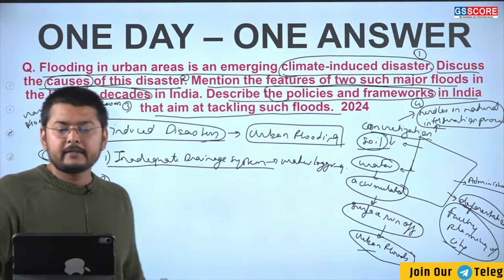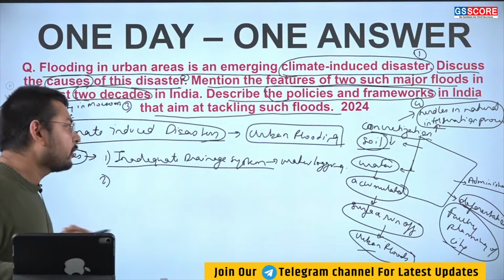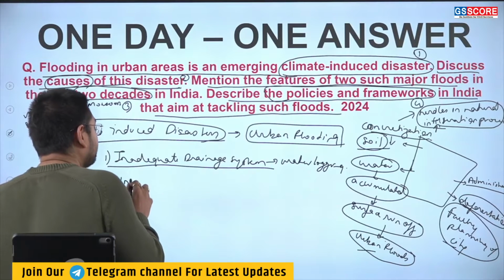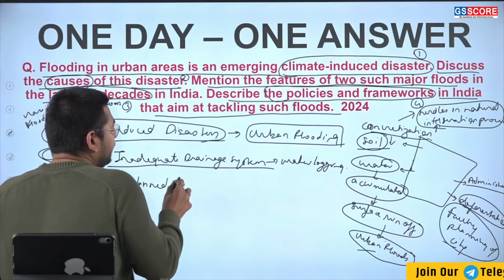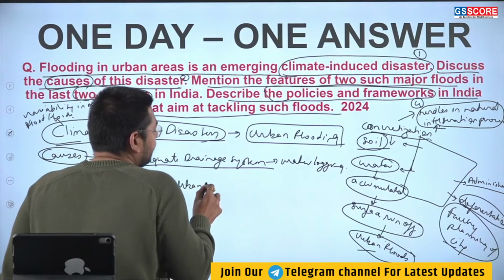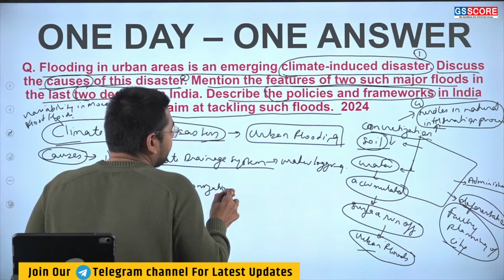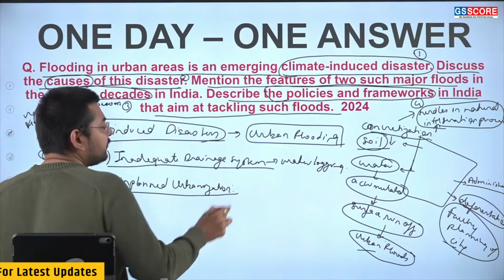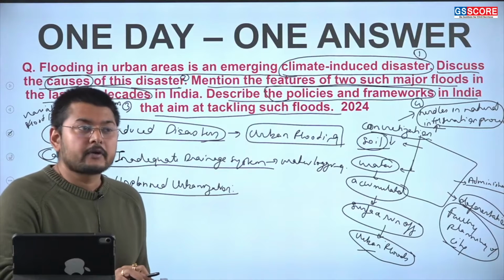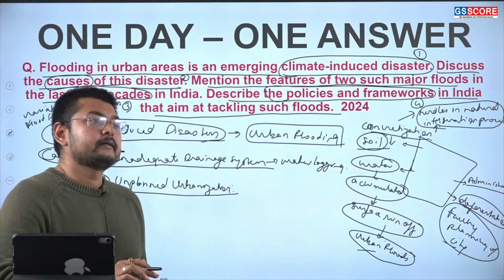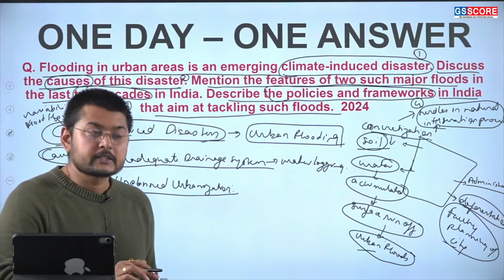The second condition we see is unplanned urbanization. The majority of the cities developed from the British colonial era, for example Mumbai, Delhi, Kolkata, Chennai.